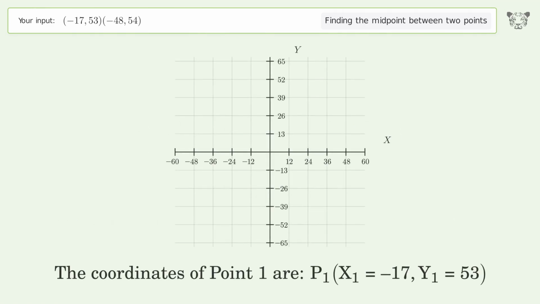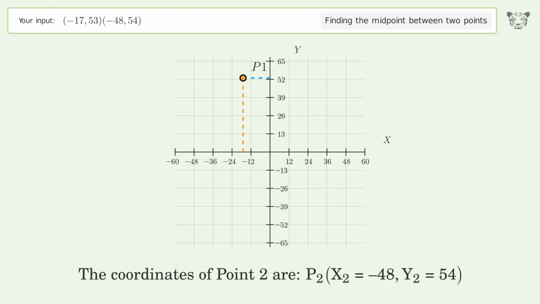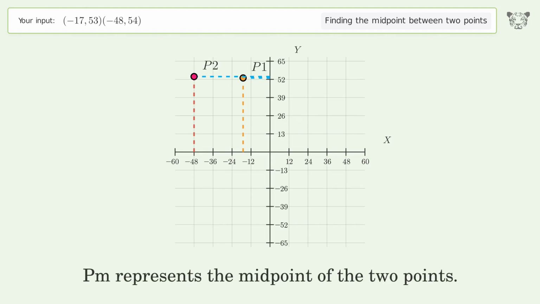The coordinates of point 1 are x1 equals negative 17, y1 equals 53. The coordinates of point 2 are x2 equals negative 48, y2 equals 54. PM represents the midpoint of the 2 points.